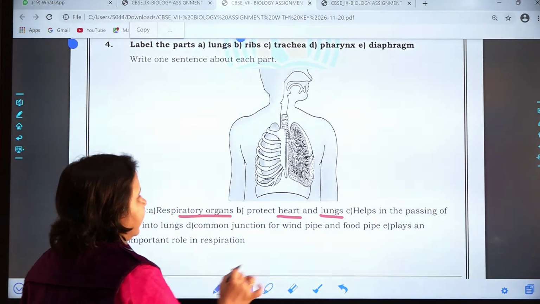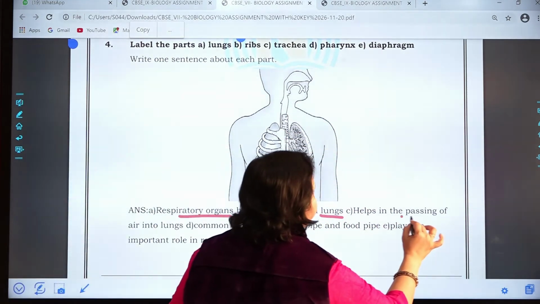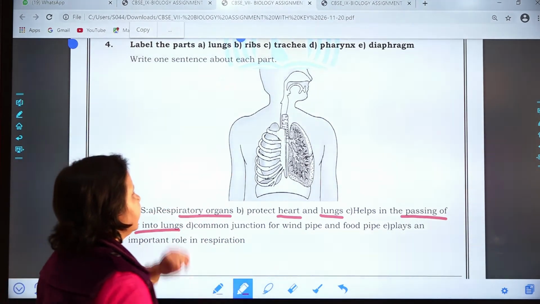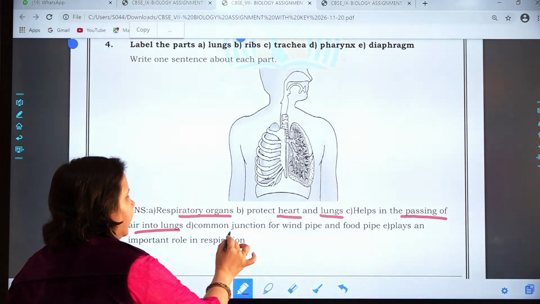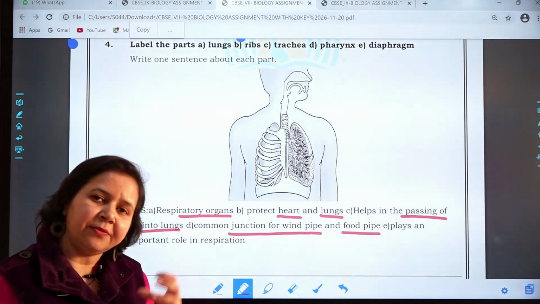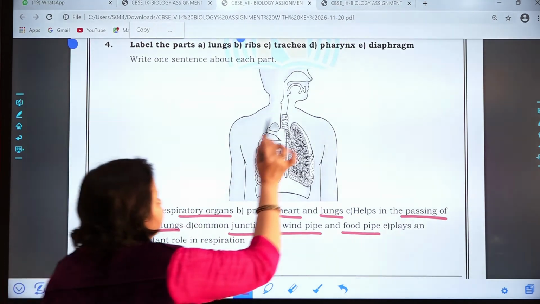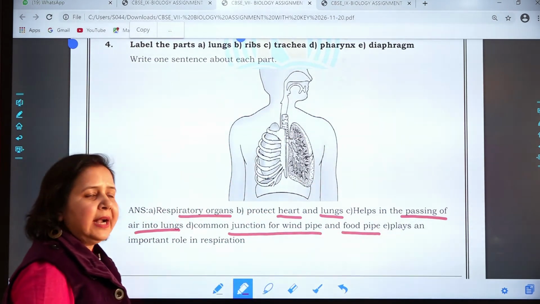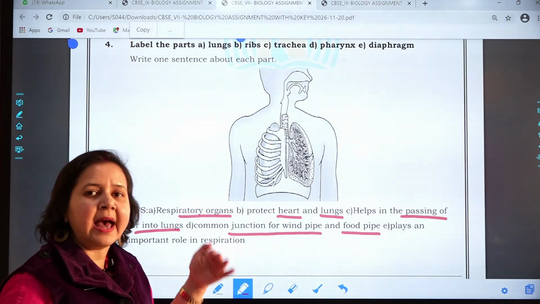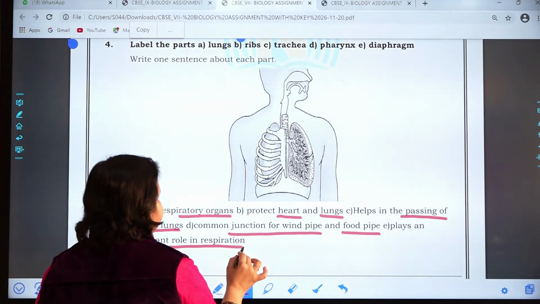Then C, that is the trachea. This pipe helps in the passing of air into the lungs. Now what about the pharynx, which is situated here? It is a common junction of the windpipe and the food pipe. And last but not the least, the diaphragm. The diaphragm is the muscular partition present between the thoracic and the abdominal cavity. It plays an important role in respiration.